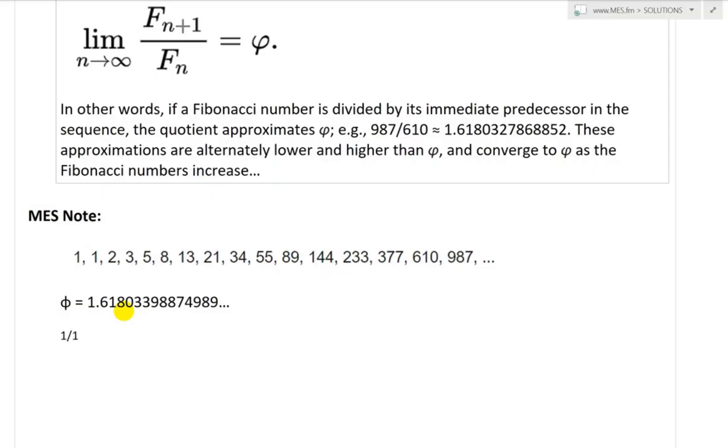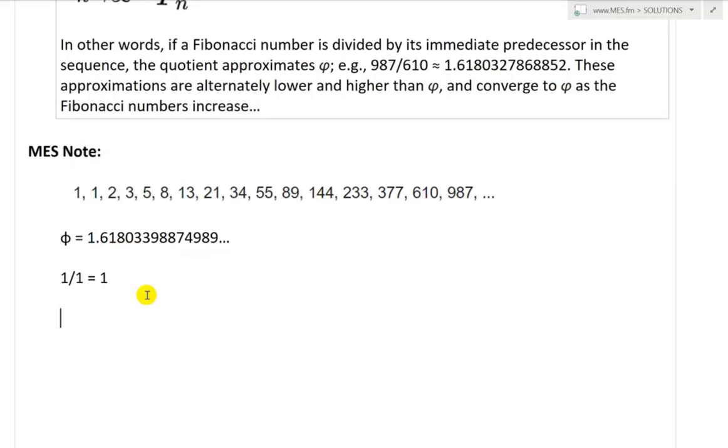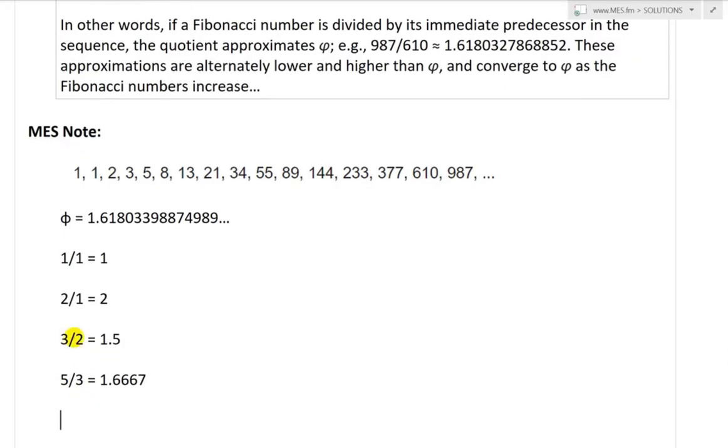So 1 over 1 is 1, 2 over 1 is equal to 2, and then going further, we have 3 over 2. Let's see how it looks. And then the next one is 5/3, and the next one is 8/5, which equals 1.6.